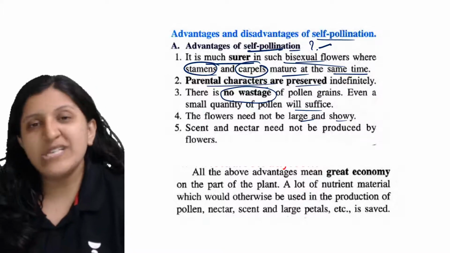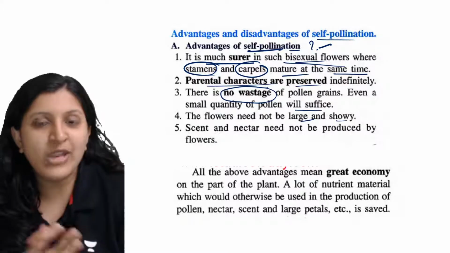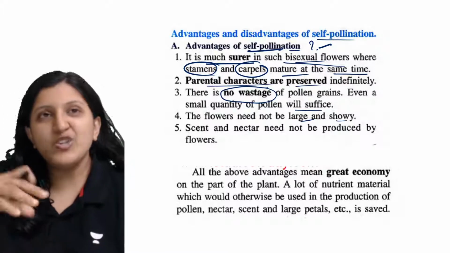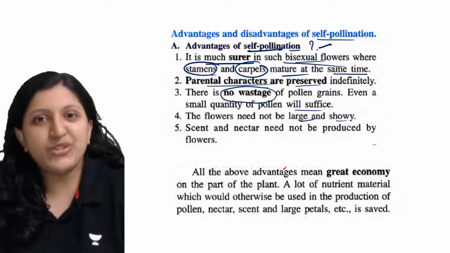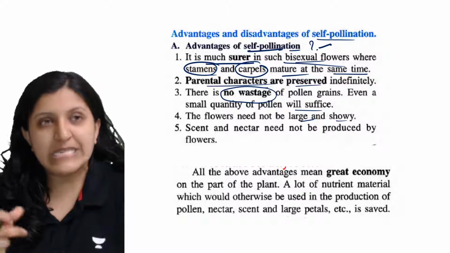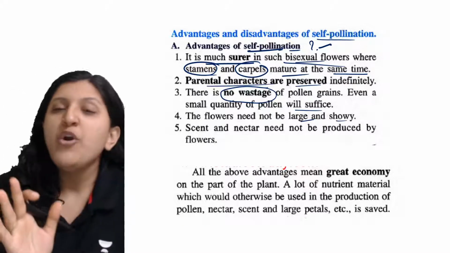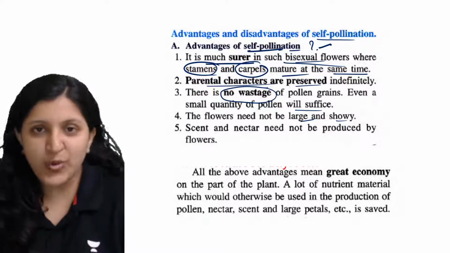So the flower doesn't need to be beautiful, large or showy. If it has the basic requirement, the male and female reproductive parts, that is more than sufficient.